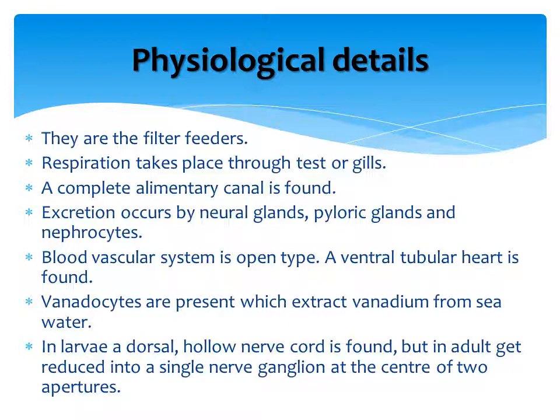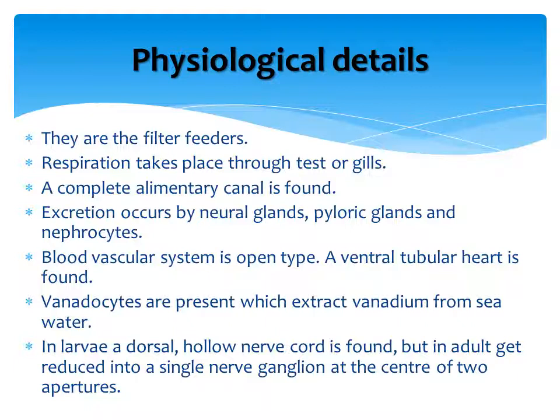Coming to the physiological details of Urochordata, you know that they are all filter feeders. Respiration in case of adults takes place through the test or tunic. Respiration in case of larval stages takes place through the gills.